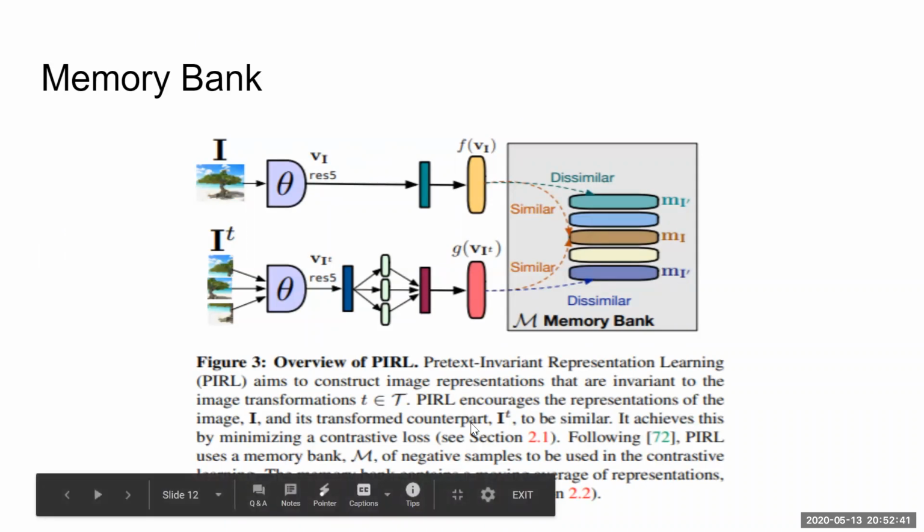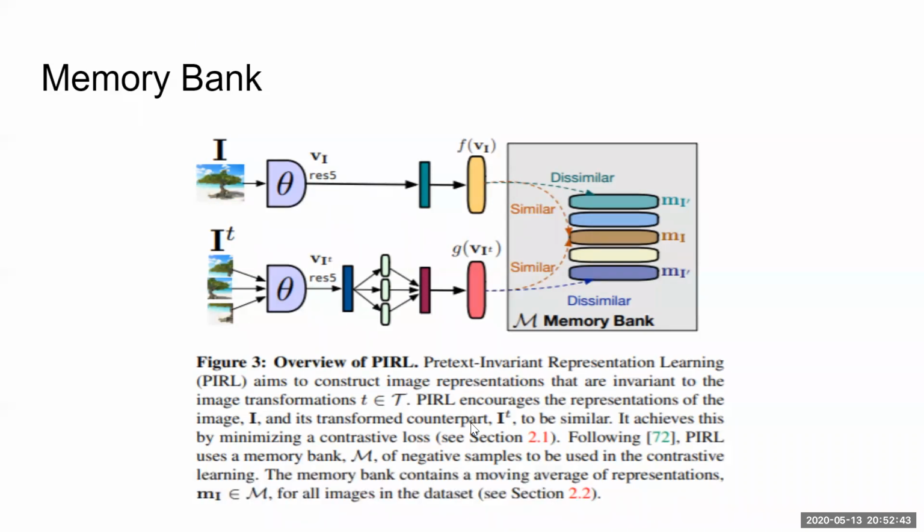For the calculation of the moving average for the memory bank, did the researchers provide the number they are using? For example, for how many of the last examples they calculate the moving average?